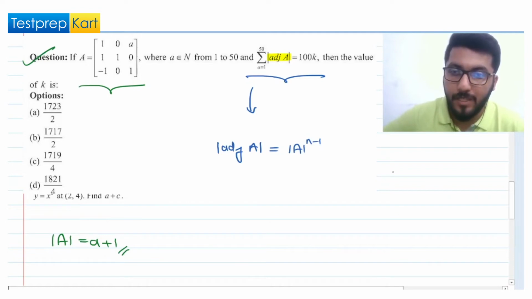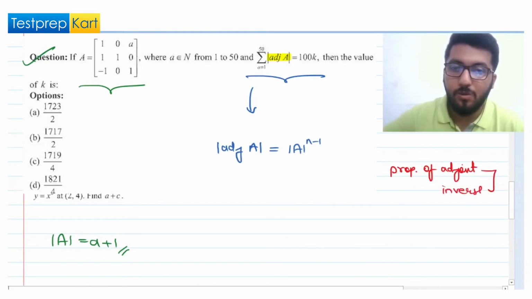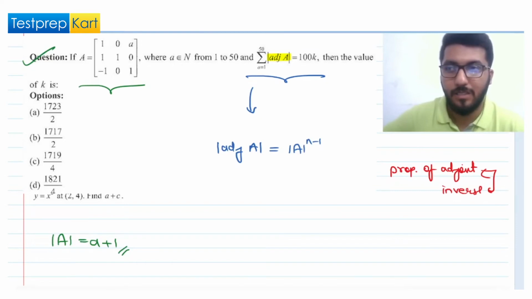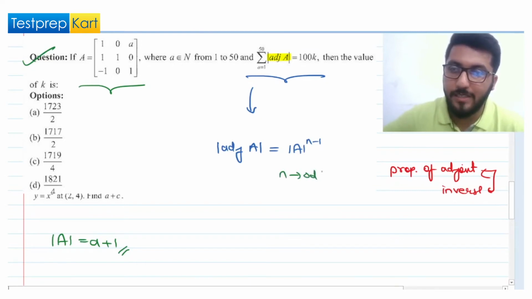See, properties of adjoint is a very important topic of the matrix chapter. You can also have the properties of inverse. These two topics and their properties should be on the tip of your tongue, and you will be ensuring at least 4 marks in the paper. So here n is the order. Clearly this is a matrix of order 3, so mod A power 3 minus 1, so that is mod A squared. Now we have seen that mod A is a plus 1.